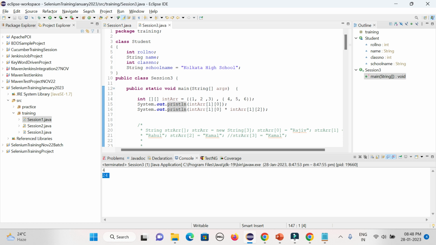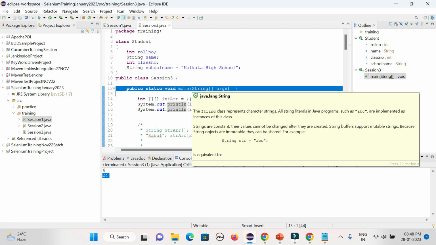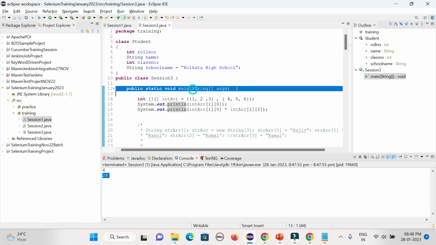I can define the array, right? Data type I can define it, but during access I need to use it here only. Because without main method Java program will not run, in case it is a Java class. You can define it, otherwise some of the time it will throw the error. But without the main method Java program will not run.